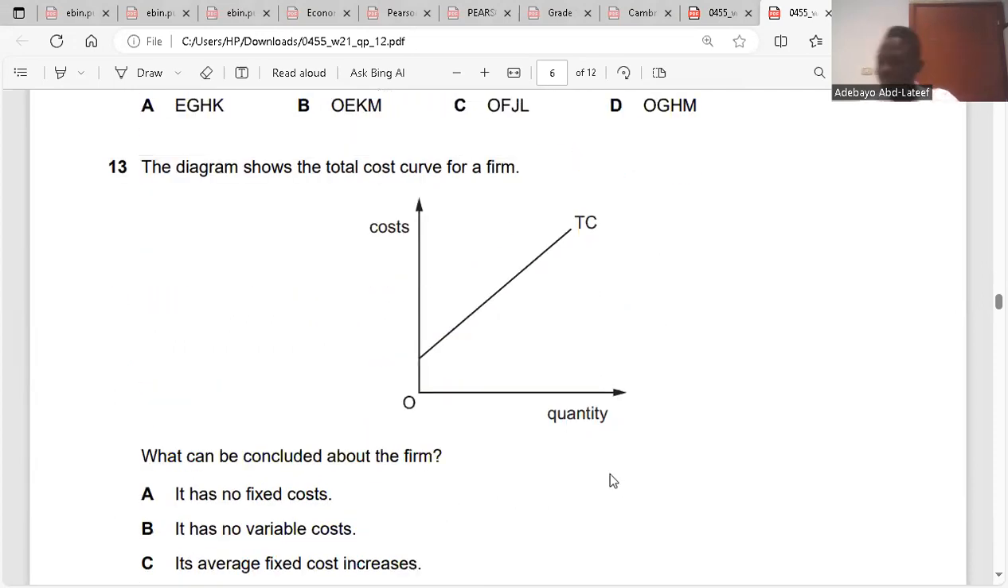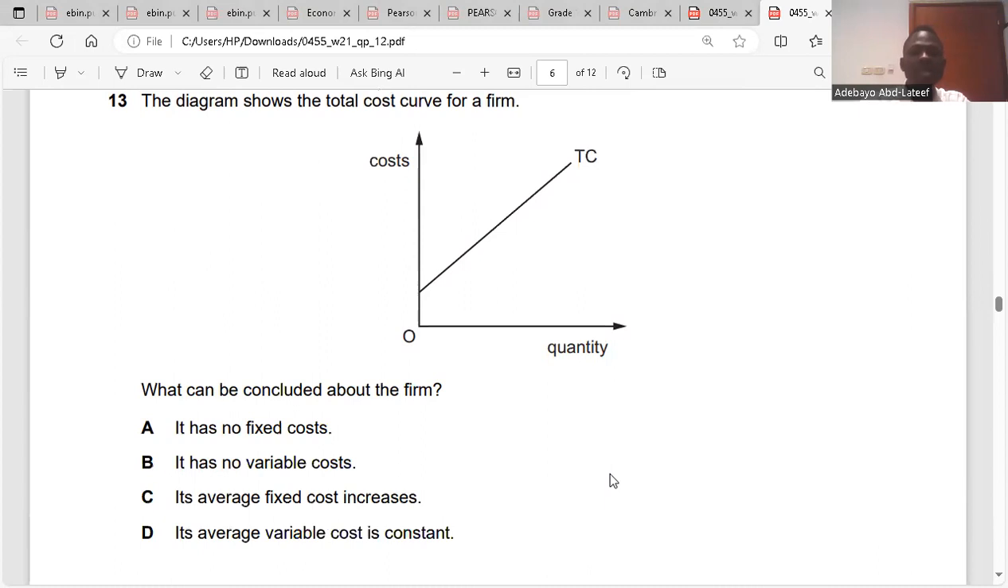So question 13. It said the diagram shows the total cost curve for a firm. What can be concluded about the firm? First, we are supposed to have our TC and FC. This represents FC. The point where the graph starts from represents FC. But we don't have VC, which is supposed to come this way. Inasmuch as they are not giving us our VC, the VC is not outlined, it means the VC is part of the TC.